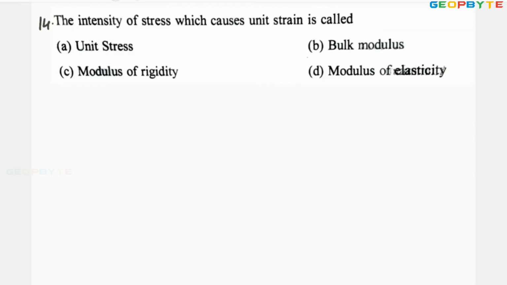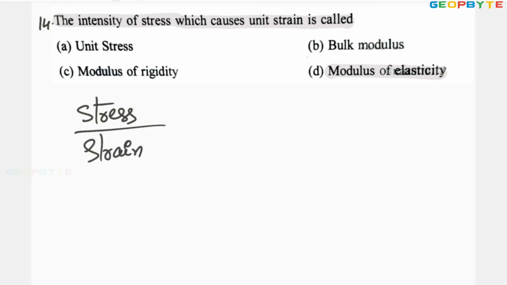Look at the 14th problem. The intensity of stress which causes unit strain is called Young's modulus. You know, stress by strain is equal to Young's modulus.